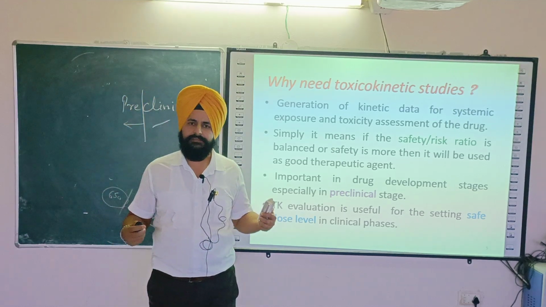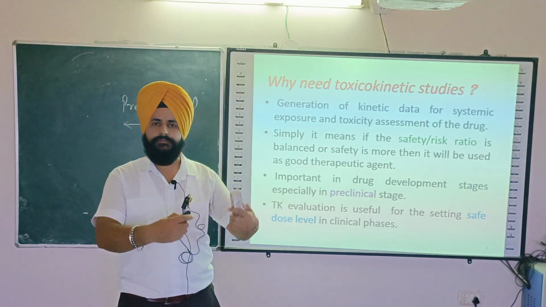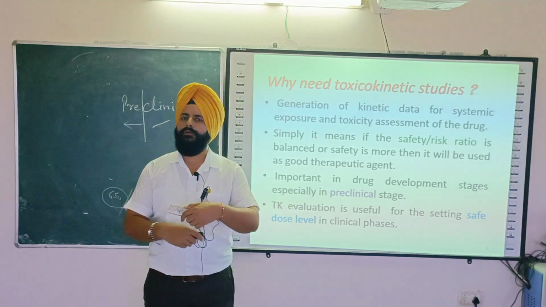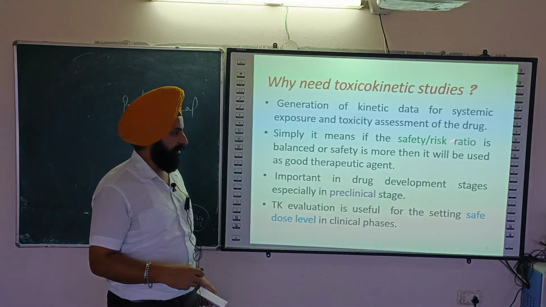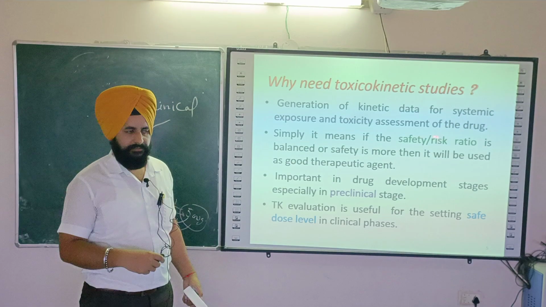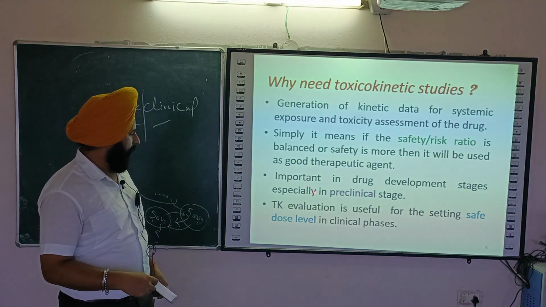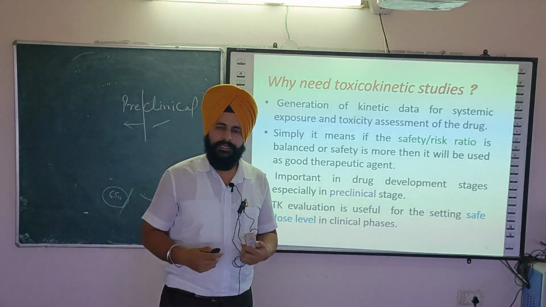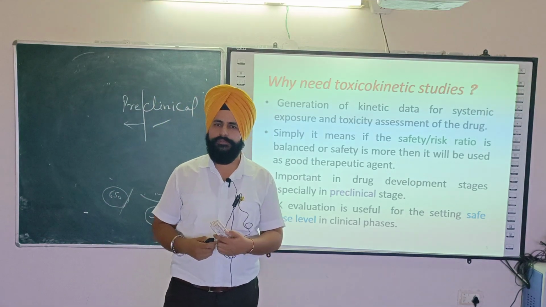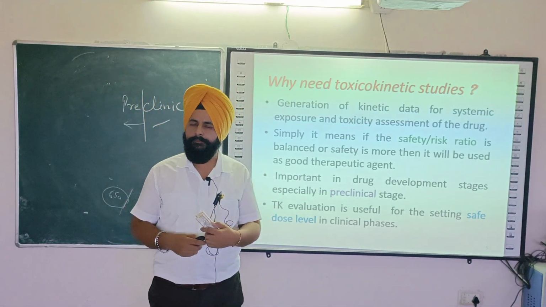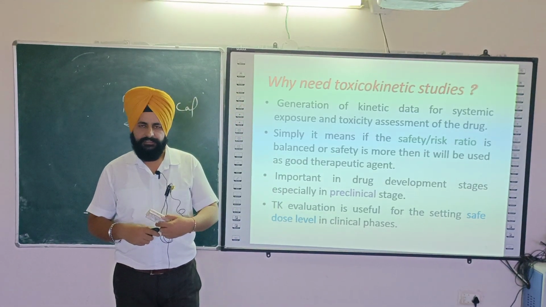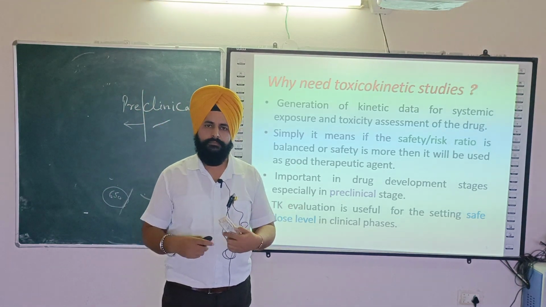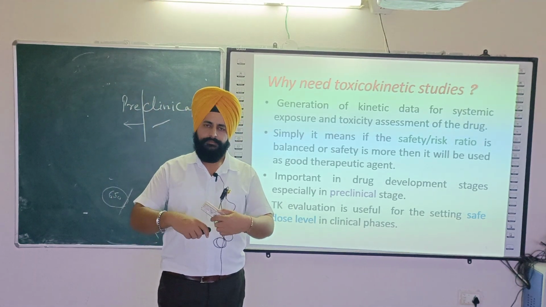But we should know whether some alternative drug is available, and only then go for drug withdrawal or drug ban. Otherwise, we can check the safety risk ratio, whether the drug is safe or toxic. Another thing is that we check the safe dose level of the drug. I will give you a simple example of the dose response curve: whenever we do DRC using an organ bath, we always use drugs like acetylcholine and its antagonist, and we do some assays. They are called biological assays.